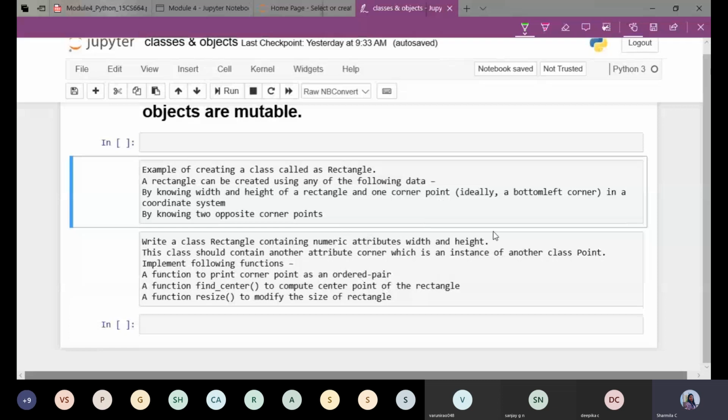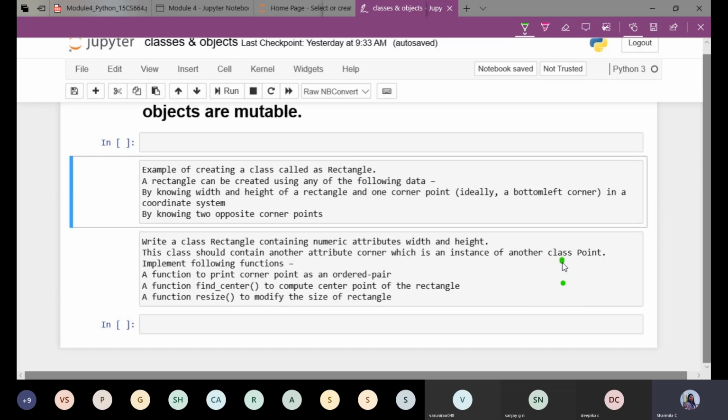Fine. So I want to create a rectangle. You can create a rectangle either by using the first method, that is knowing the width and height, or by using what? The corner points. In a space I want to create a rectangle. Suppose consider this as your space, and somewhere there is a corner point. At this corner point, by knowing the width and the height, I can create a rectangle.